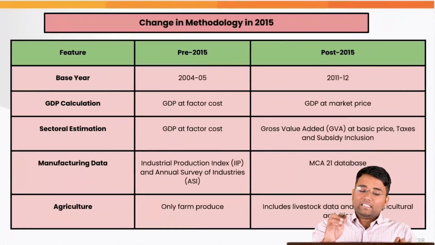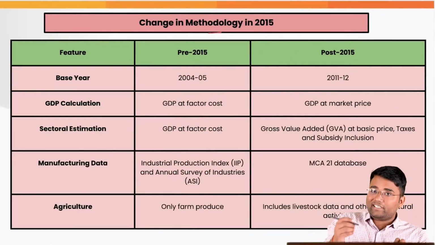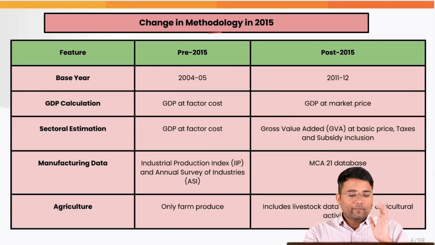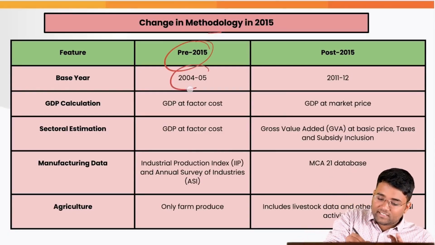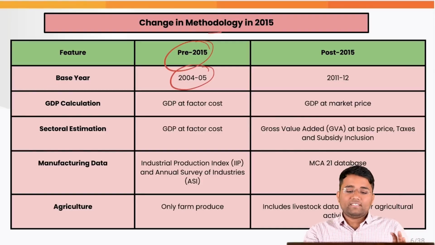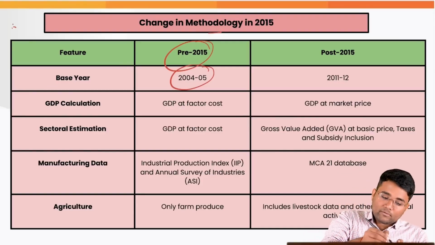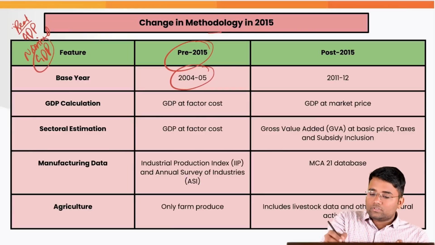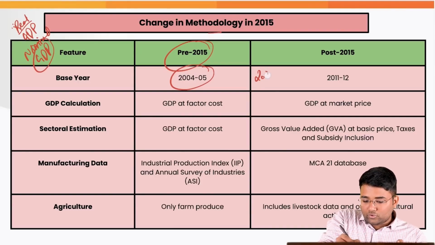Also, if you see what methodology is as of now being used for the GDP calculation: pre-2015, the base year was 2004-5. For example, there are two types of GDP with regard to the prices we take into account. One is real GDP and the second is nominal GDP. So let's suppose this is 2024 and this is 2025.